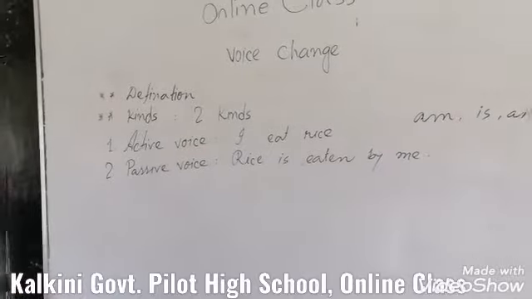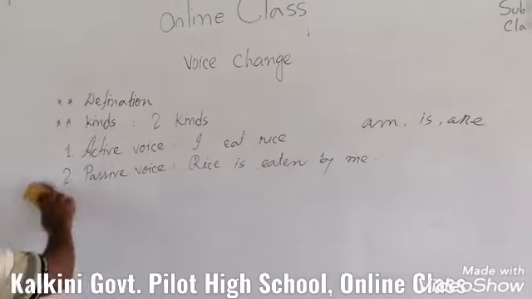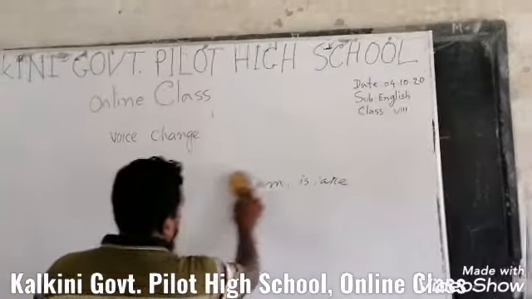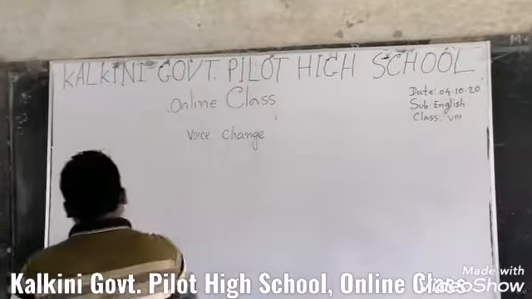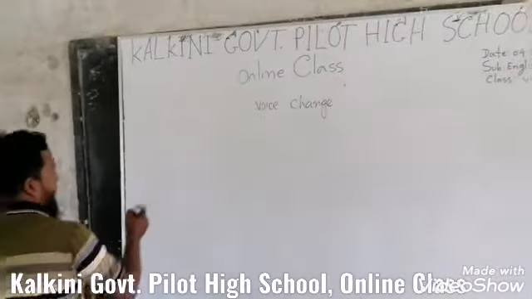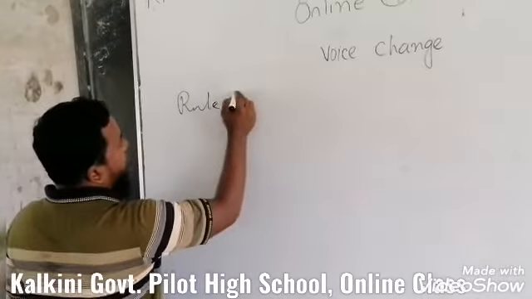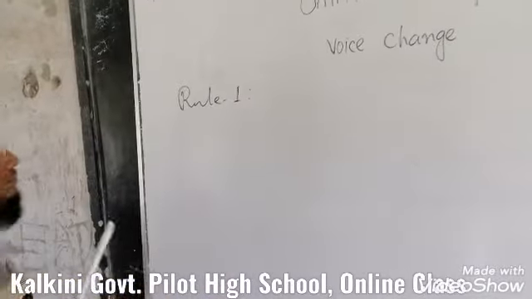So let's get started, students. Now we have to show the basic rules of the voice. At first we have to know rule number one.